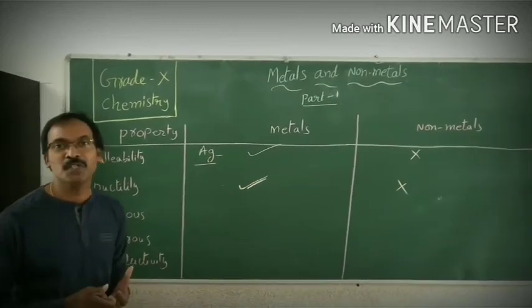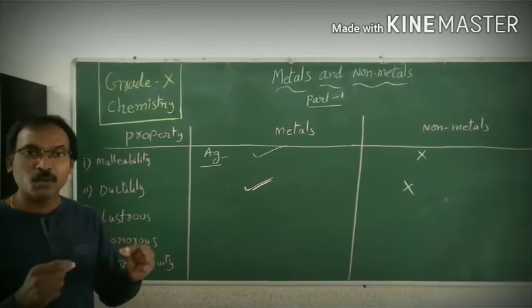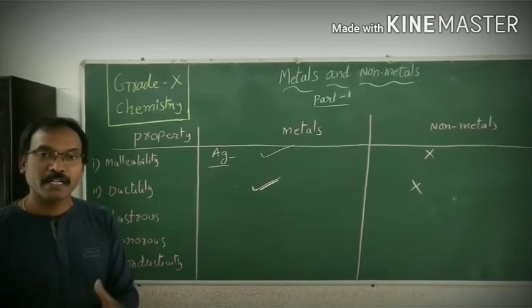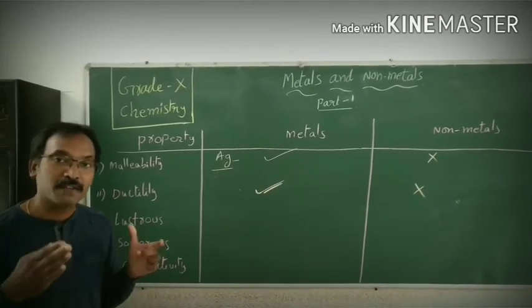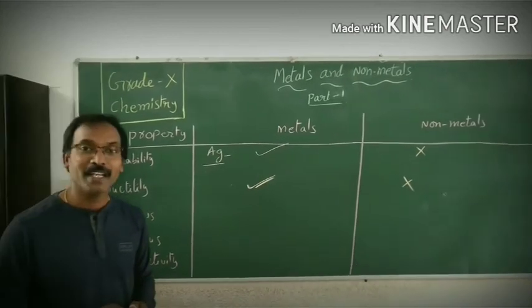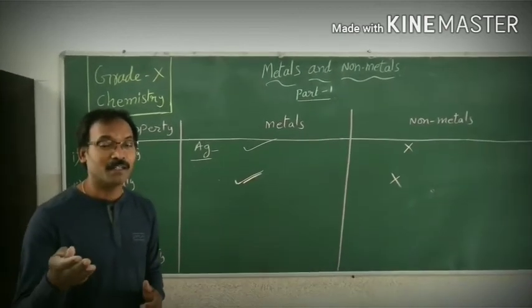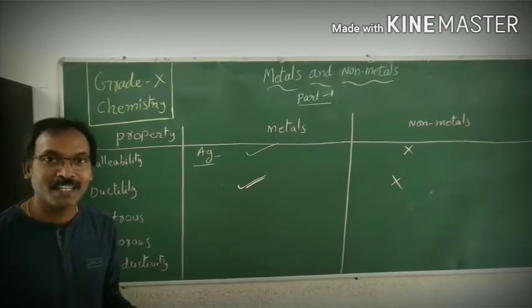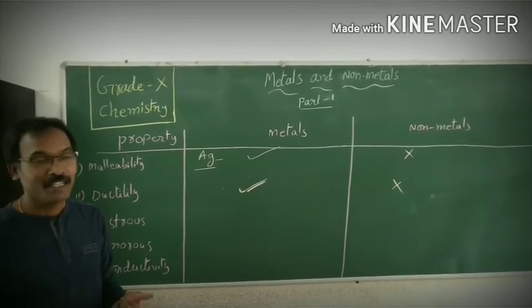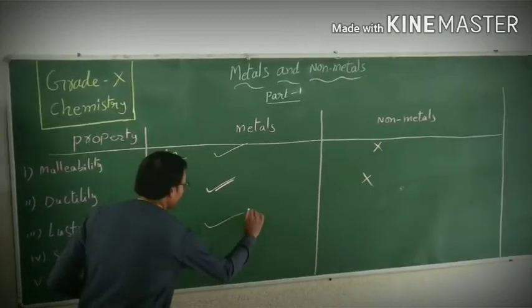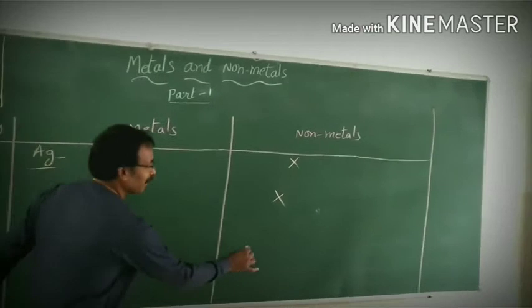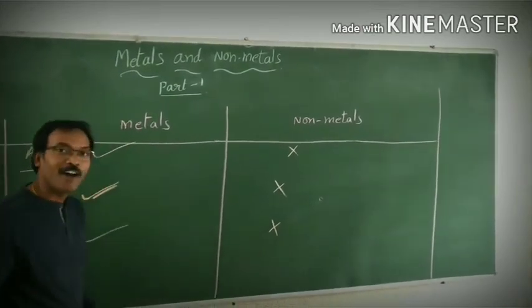If you take a fresh substance which is mined from the earth and try to cut it, the freshly cut surface is very shiny. Gold and silver you might have seen, those are very shining. So metals are very lustrous, very shiny. And non-metals are non-lustrous.